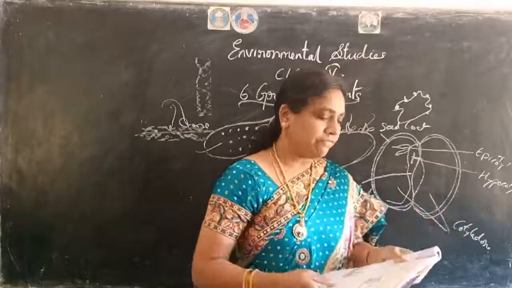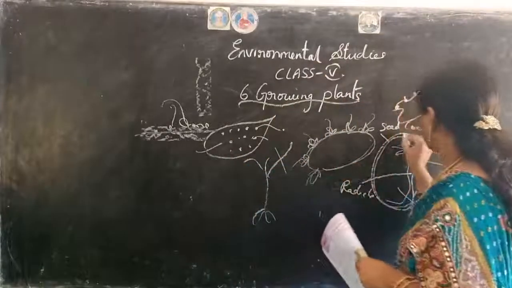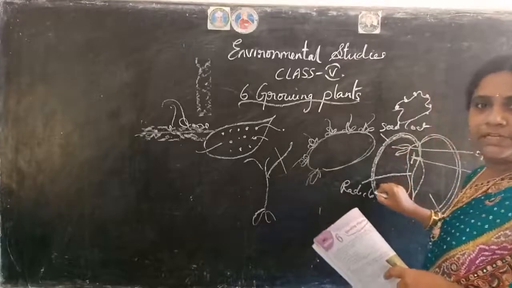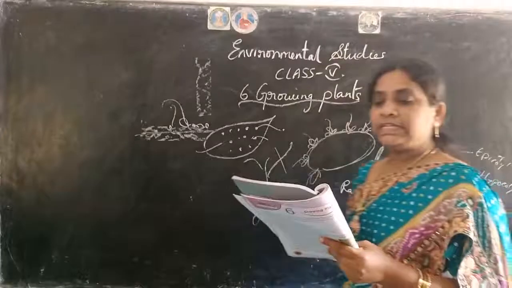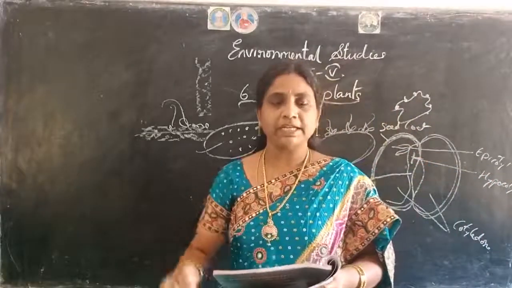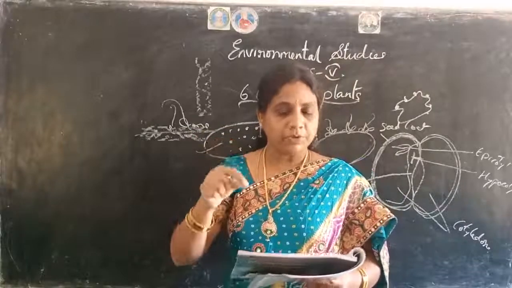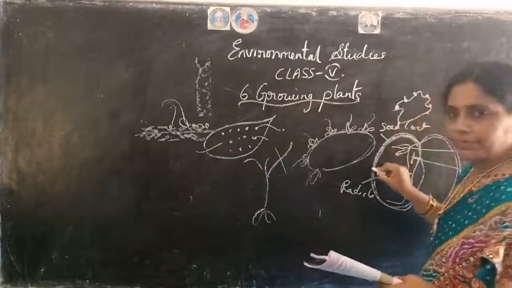Okay, now every seed has an outer covering called the seed coat. This is what is called the seed coat. This is the outer covering, children. For every seed you will have the seed coat. Okay, now each seed contains a small unborn plant called an embryo. Unborn plant ante adi inka puttaledu. It's called an embryo. The name pilistamo embryo. Inside the seed coat, here inside this you will have an embryo.